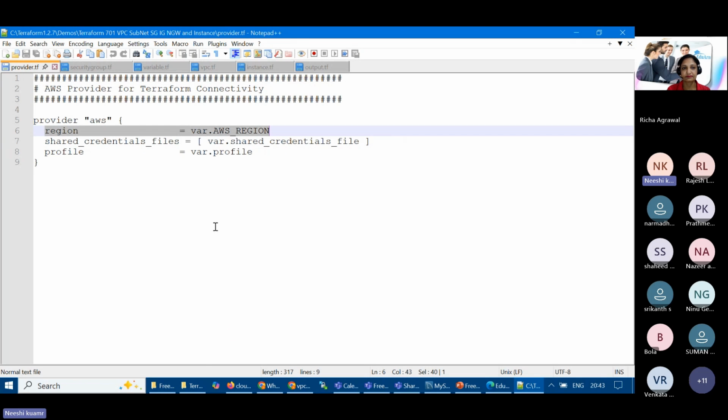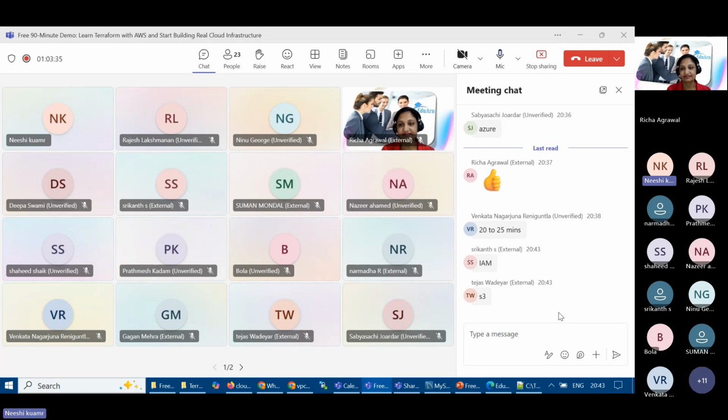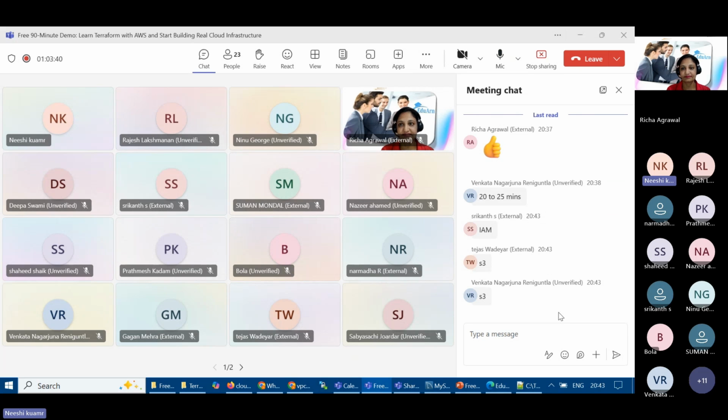So can you write in the chat which service is a global service in AWS? Any one of you? In AWS, what is the name of the service which is global? IAM, very good, Srikanth, thank you. S3, no, S3 somehow, okay. IAM is 100% global. S3 services we create regionally, but it will be visible globally, right?